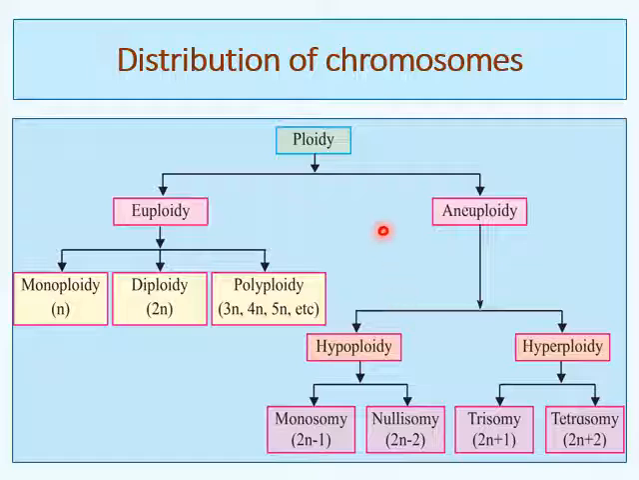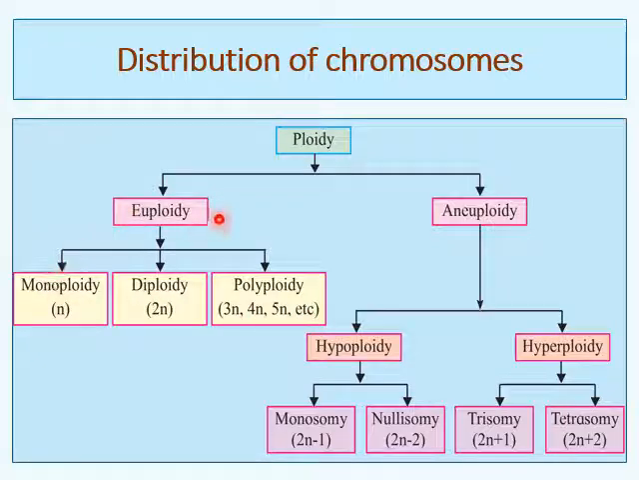Let us have a look at the distribution of chromosomes. So this chart explains the distribution of chromosomes and their types. Let us see ploidy. Ploidy is divided into euploidy and aneuploidy. Euploidy has 3 different types: monoploidy, diploidy, and polyploidy. Monoploidy means a single set of chromosomes. Diploidy means a double set of chromosomes, and polyploidy means multiple sets of chromosomes. So polyploidy may be triploid, tetraploid, pentaploid, and so on.